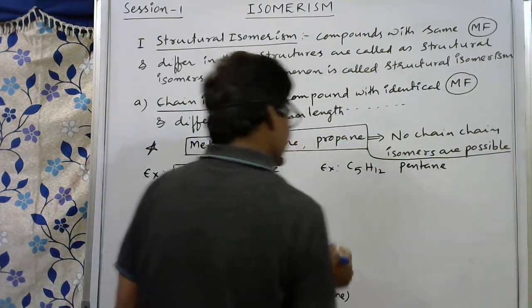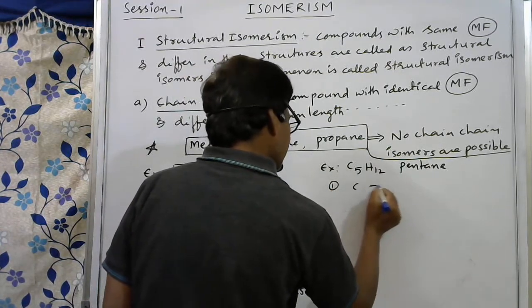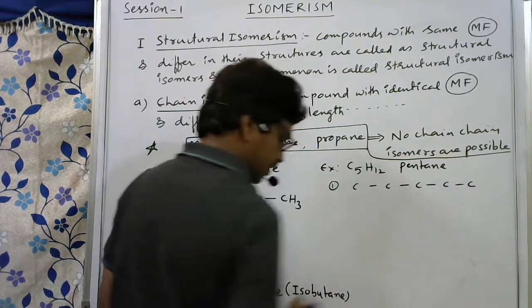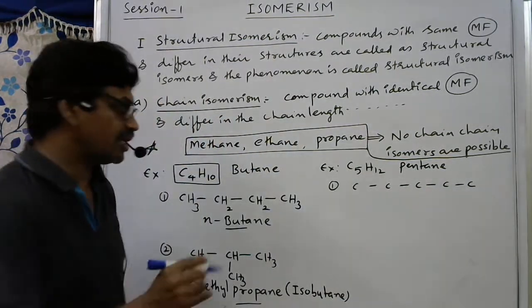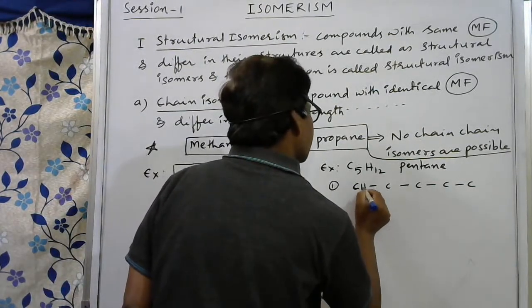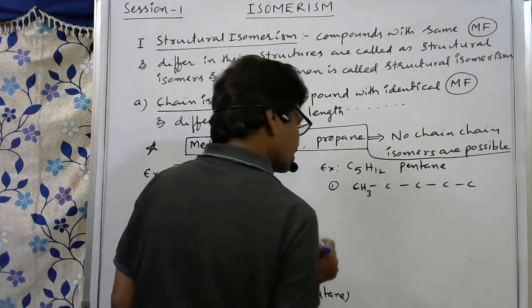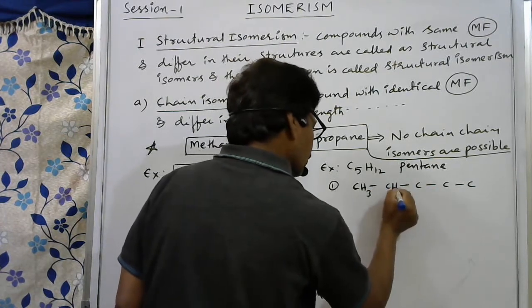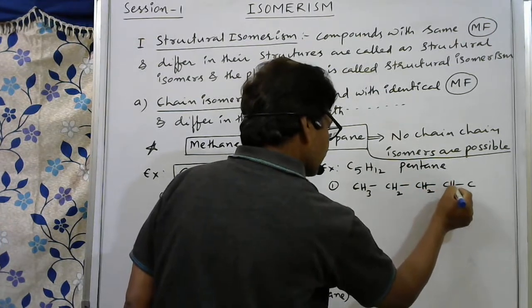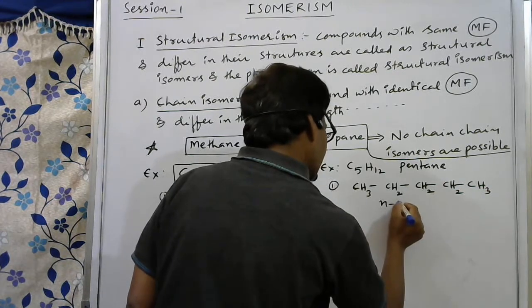This is pentane. For this, first I am writing one form. 1, 2, 3, 4, 5. Five carbons are written in one line, and here this carbon requires 3 hydrogens. This carbon requires one bond here, so 2 valences are already there. So 2 more hydrogens I am writing. Here also it requires 2 hydrogens. Here also it requires 2 hydrogens. 3. This is n-pentane.